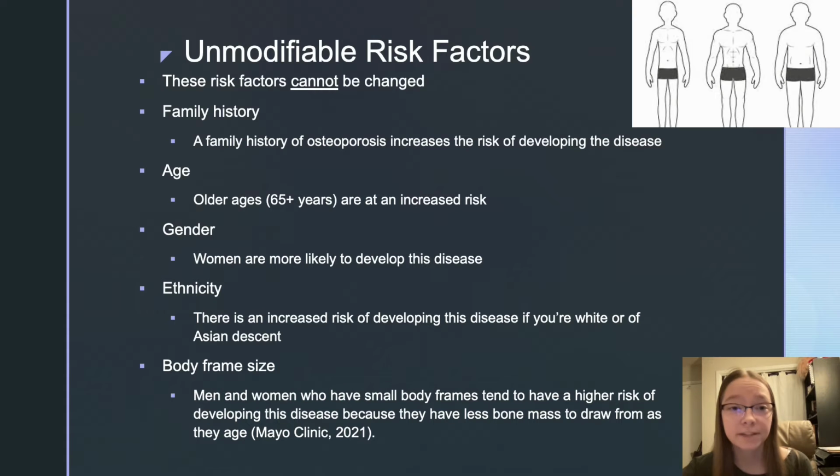So unmodifiable risk factors are risk factors that cannot be changed. Family history, age, gender, ethnicity, and body frame size are unmodifiable. So if you have a family history of osteoporosis, your risk of developing the disease is increased. If you're older than 65, you're also at an increased risk, and women are most likely to develop this disease. There's an increased risk of developing this disease if you're white or of Asian descent. And men and women who have small body frames tend to be at higher risk for developing this disease because they have less bone mass to draw from as they age.